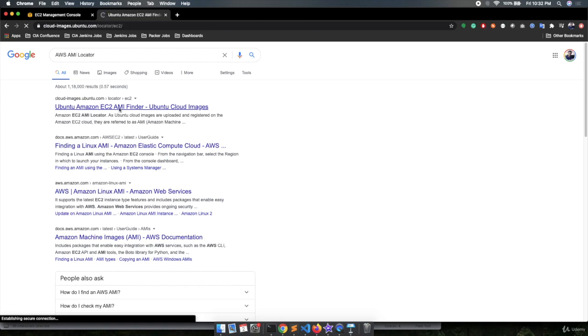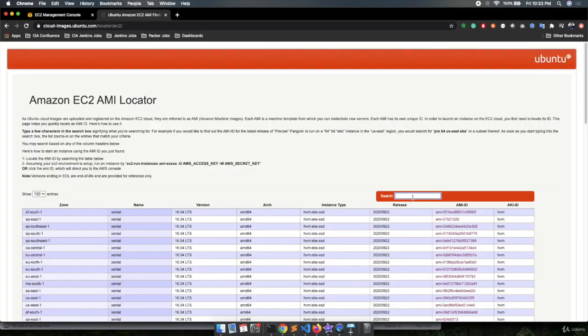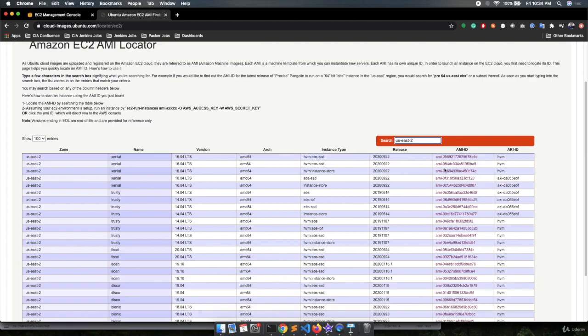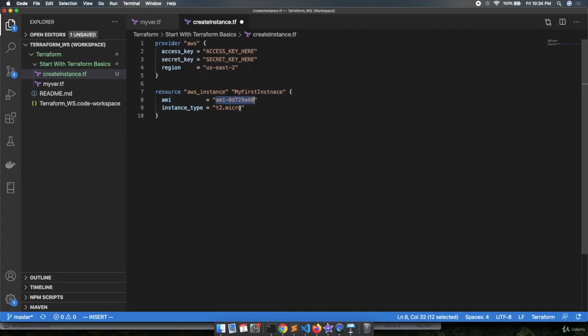Let's click this. And over here you need to mention the region for which you want the AMI. So suppose you want it for US East 2. So here are the AMIs for US East 2 for the Xenial 16.04, for the Trusty 14.04, for the Bionic. So you can select any one. Suppose I'm going to deploy the 16.04 version. So I will copy this AMI and provide it in my file over here.